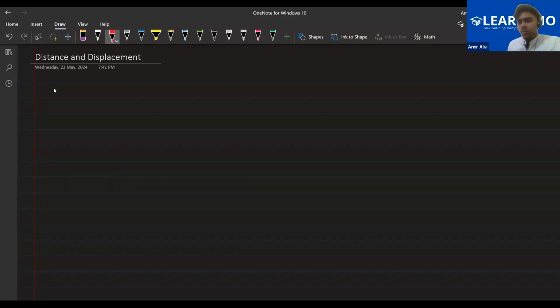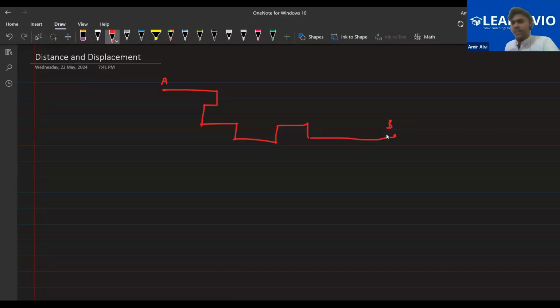Yeah, so you are a little bit close, but let me tell you once again. Suppose these are 2 points, A and B. This is the path that you have to reach from point A to point B, or from B to point A. So it means the path taken by the object to complete its journey.